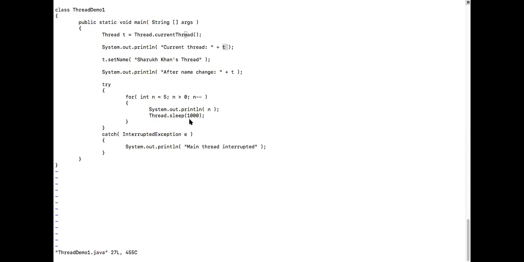When it is sleeping for 1000 milliseconds, what is the meaning of that? The CPU will not be executing this thread for now. This thing will be halted, suspended. The CPU will start executing something else, isn't it? Because it is free, there are so many other programs waiting for the CPU's attention. So other programs would be executed by the CPU. Once it completes its 1000 milliseconds, again it will get back its time, and this will start executing.